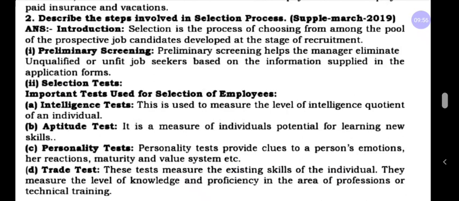That is the reason the company will eliminate the unfit job seekers based on the information the candidate has given in the application forms. After that, the selected candidates are those who are fit for the job. That candidate has to take the next selection test.